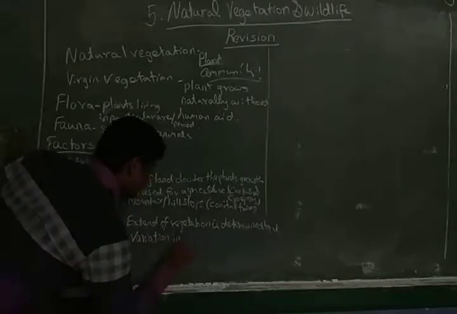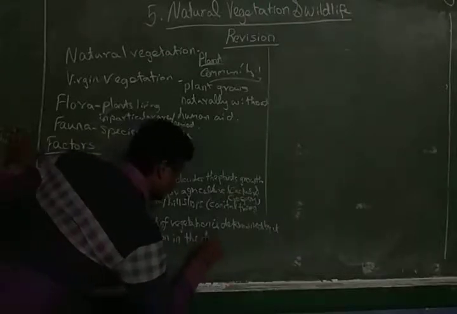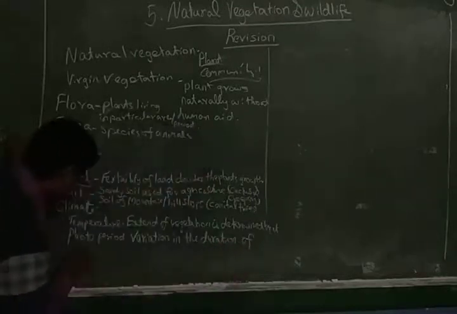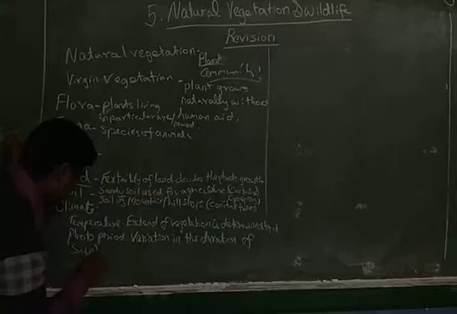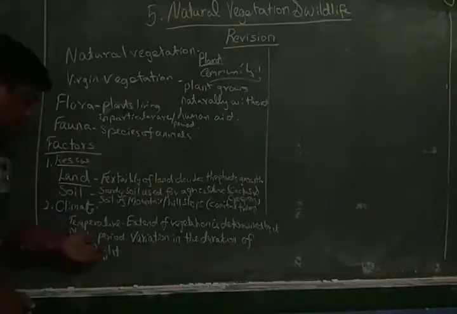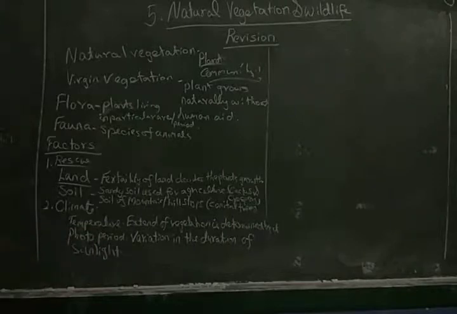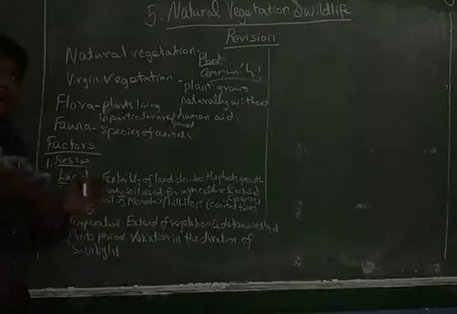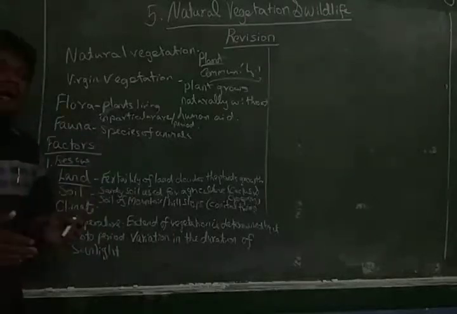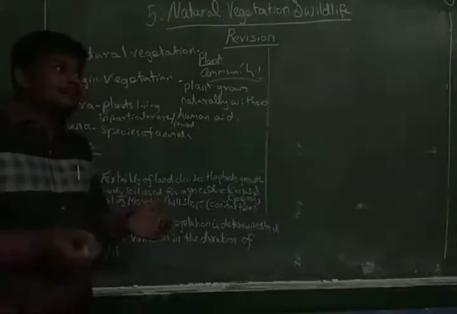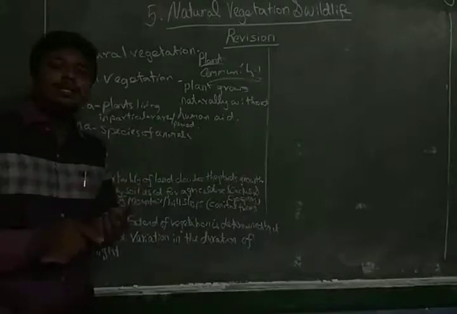Variation in the duration of sunlight. Normally, you all know, the sun rays fall all over the area according to its altitude and latitude, right? And there are different timings in different areas, according to the rotation of the earth, right?